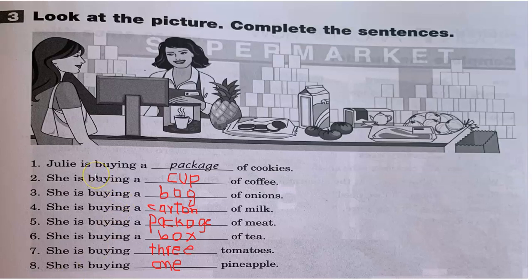Okay, so here you have, look at the picture, completed sentences. Okay, so number 2 is cup of coffee. Number 3 is bag. Number 4 is carton. Number 5 is package. Number 6 is box. Number 7 is 3 tomatoes. Number 8 is 1 pineapple. Okay, so the thing here is, so sorry about this writing. Esto tengo que escribir con el mouse, es súper difícil. So that is why these ugly letters.